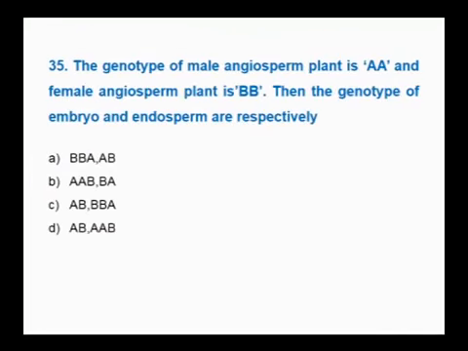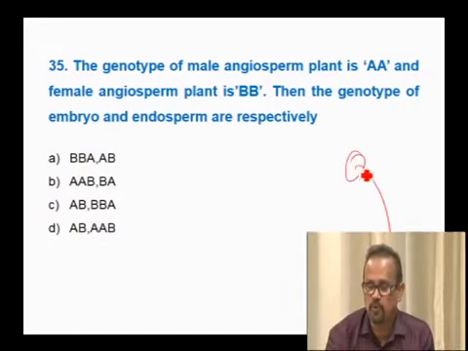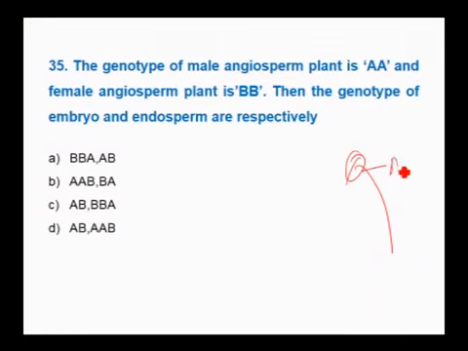Next question. The genotype of the male angiosperm plant is A, the diploid number, and the genotype of the female plant is B. In the embryo sac we have haploid number B: polar nuclei BB, egg B, synergids B, that is haploid.